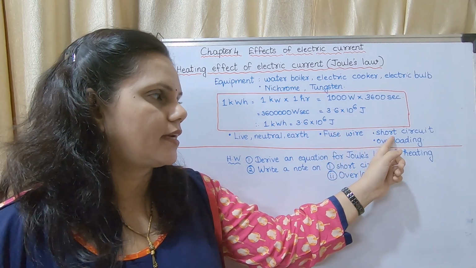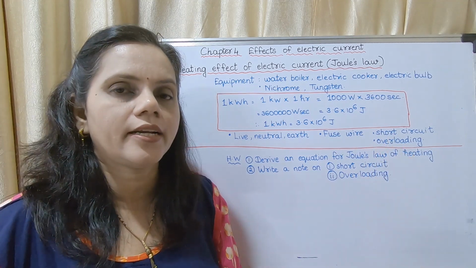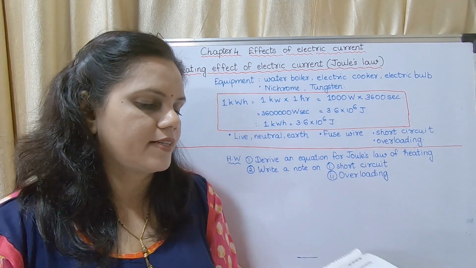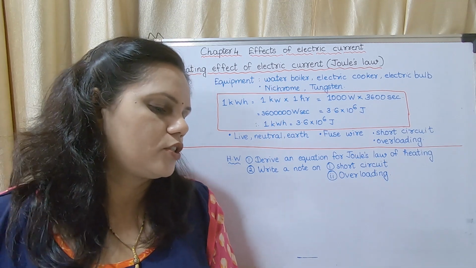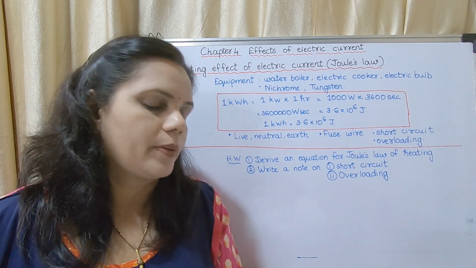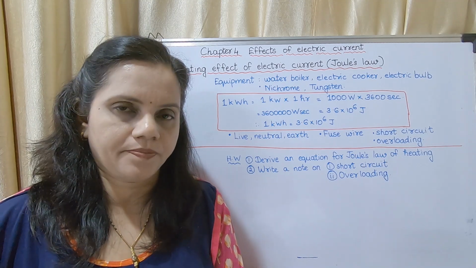Now, in the next paragraph, they have told about live wire, neutral wire, earth wire, fuse wire, short circuit and overloading. These are the topics which are included in the next paragraph. We will see. Let us discuss about the cause. It is due to short circuit. You may mark from the home electrical connection.